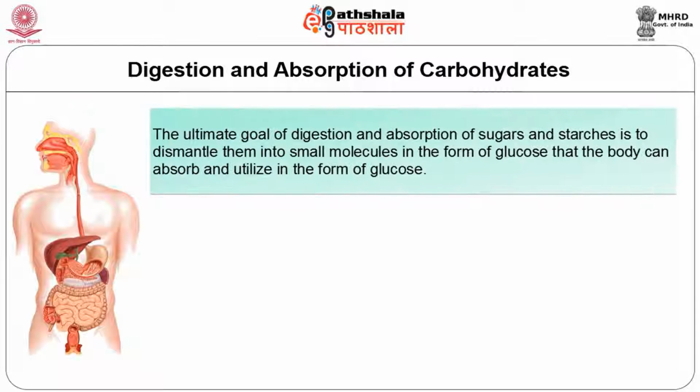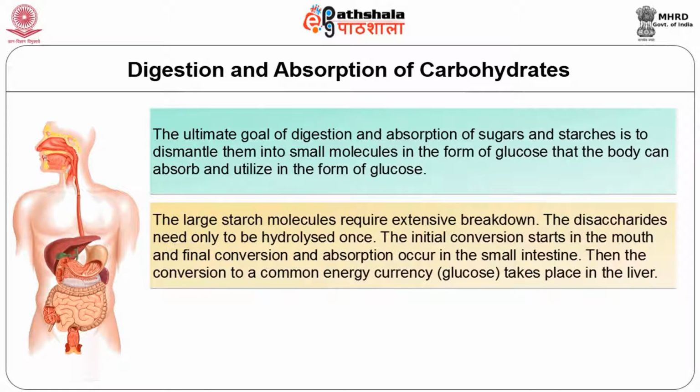The ultimate goal of digestion and absorption of sugar and starch is to dismantle them into small molecules in the form of glucose that the body can absorb and utilize. The large starch molecules require extensive breakdown. The disaccharides need only to be hydrolyzed once. The initial conversion of starch occurs in the mouth, and the final conversion and absorption occur in the small intestine. Then the conversion to a common energy currency takes place in the liver.